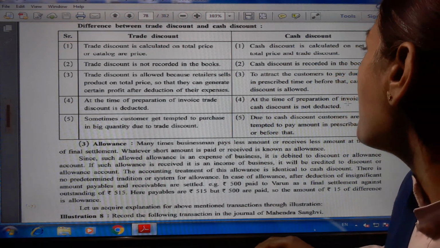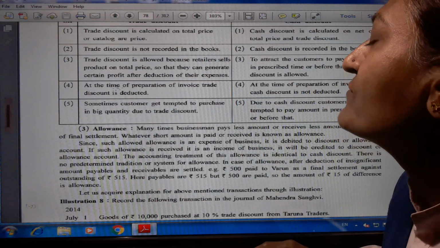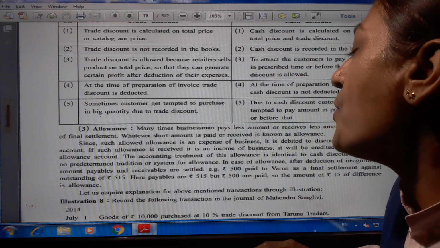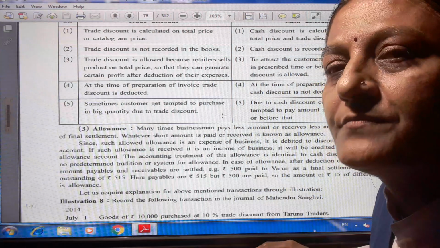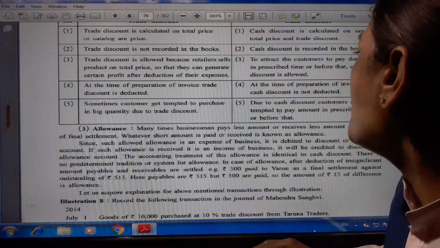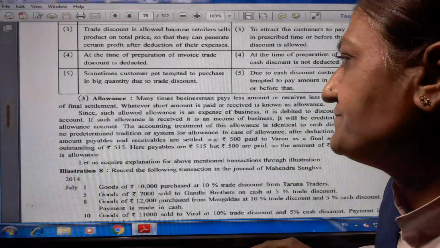At the time of preparation of the invoice, cash discount is not deducted. Sometimes customers get tempted to purchase in big quantity due to trade discount. And here, due to cash discount, customers are tempted to pay the amount in the prescribed time or before that.